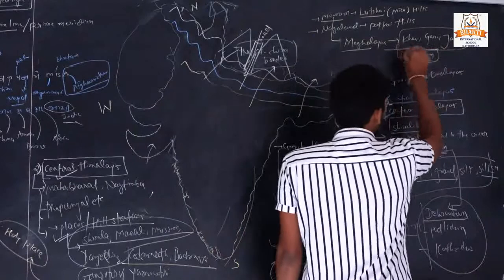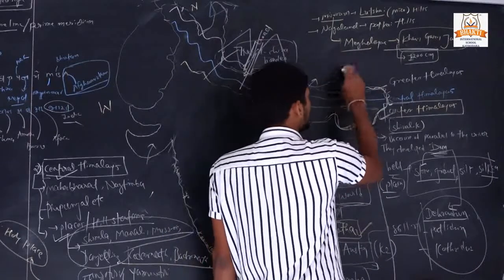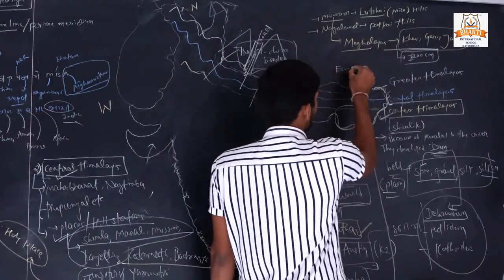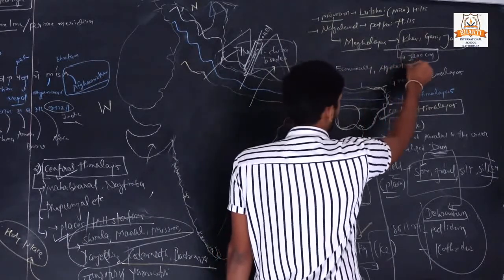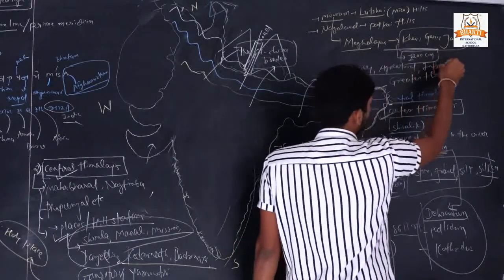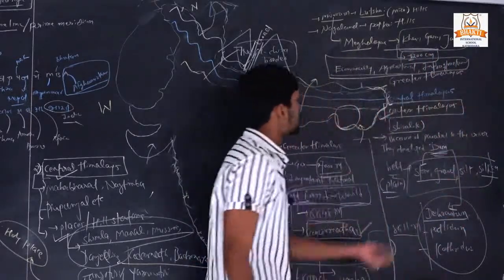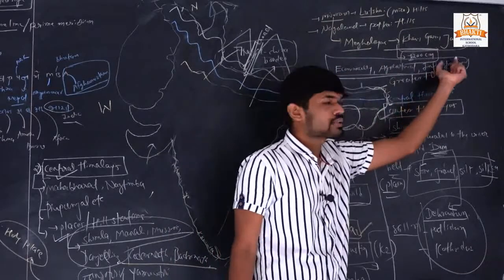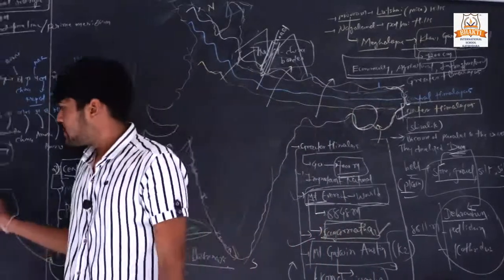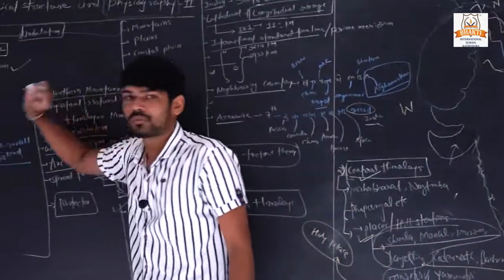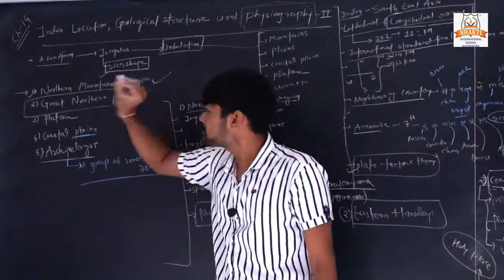Because of this hill development, the Eastern Himalaya is considered a hilly area. So there is minimal economic, agricultural and infrastructure development because of these hills. Okay, so we have completed our first, the Northern Mountainous Region, and the second is the Great Northern Plain.